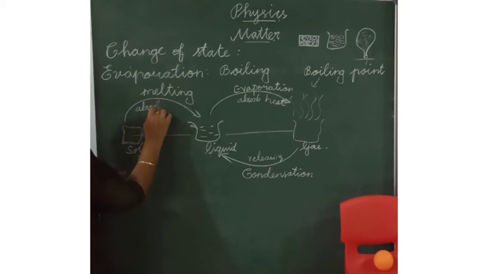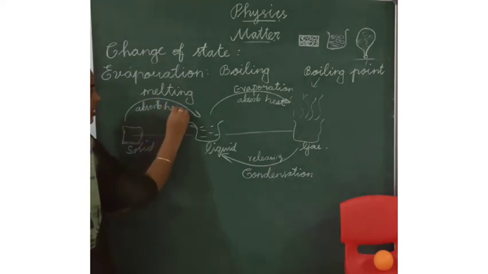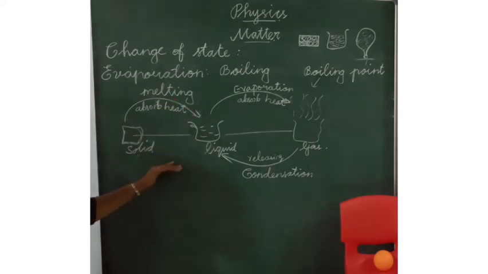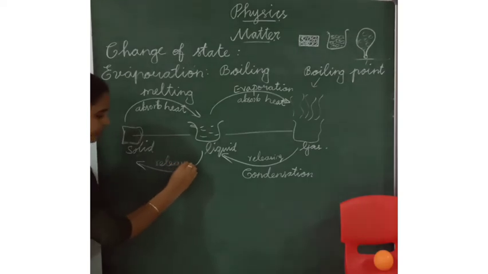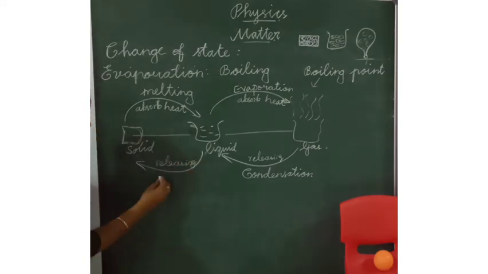By absorbing heat, it is called melting or fusion. Next one is freezing. Freezing means liquid changes into solid by releasing heat. By releasing heat, it is called freezing.